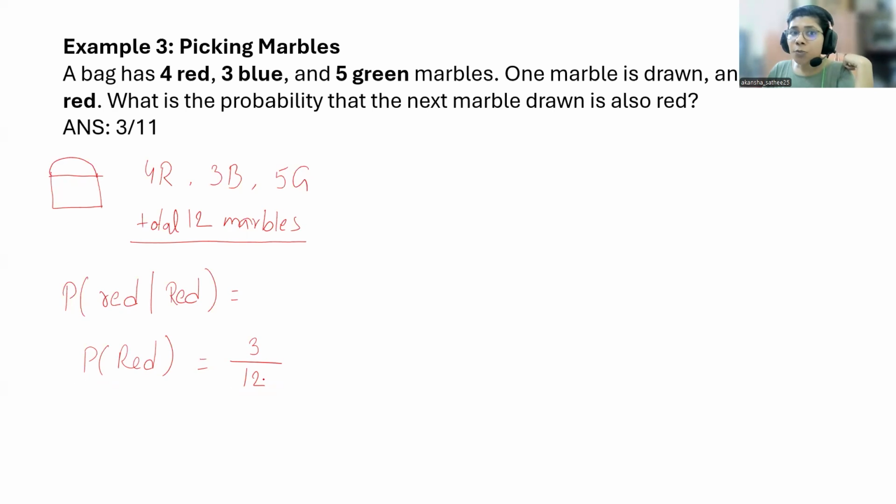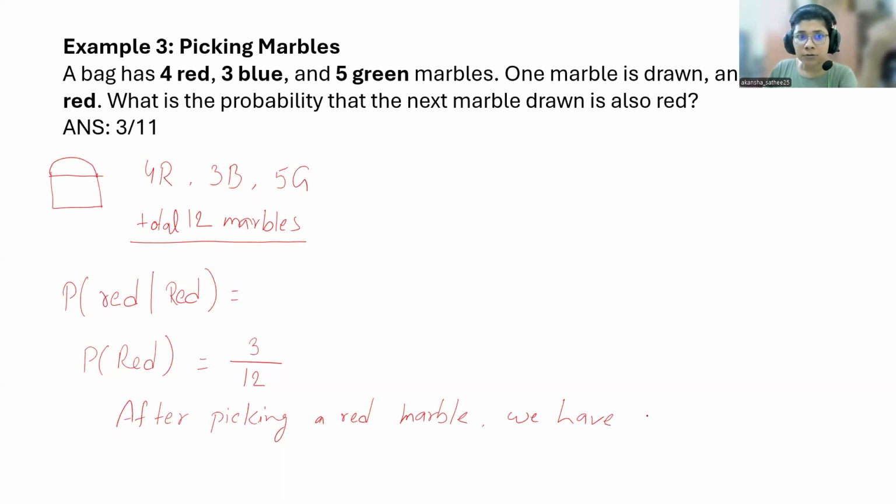Now, what is the probability that the next marble drawn is also red? After picking a red marble, what is the situation in the bag? How many red are there?